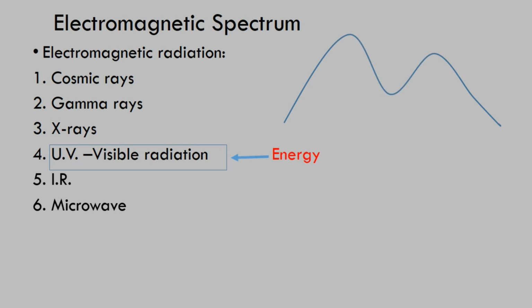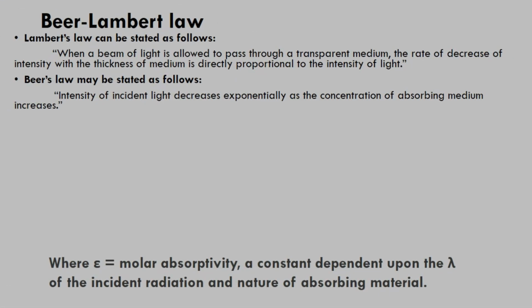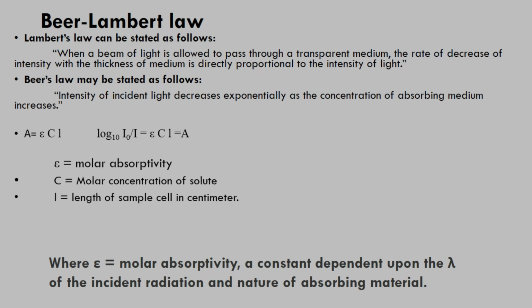So now let's move on to understand the Beer-Lambert law. The Beer-Lambert law states that there is a linear relationship between the concentration and the absorbance of a solution, which enables the concentration of a solution to be calculated by measuring its absorbance. Here we can see the equation A = εCL, where A stands for absorbance, ε stands for the molar absorption coefficient, C stands for the molar concentration of the solution, and L stands for